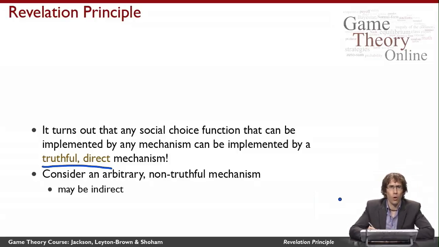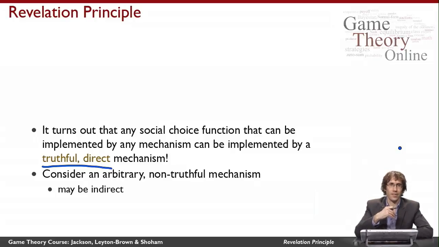So let's recall what it means for a mechanism to be truthful and direct. We say that a mechanism is direct if it works by having all of the agents simply make a single declaration. You can think of it as writing something down on a piece of paper, giving that to the person who runs the mechanism, and having some decision be made.